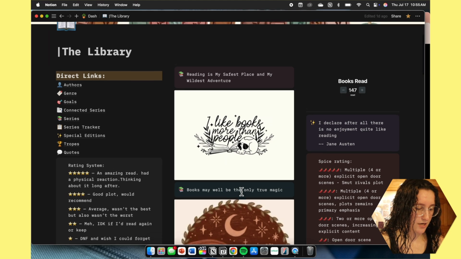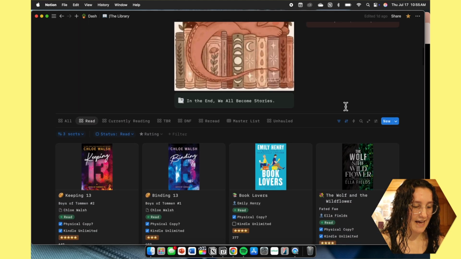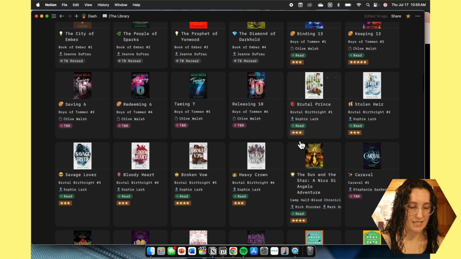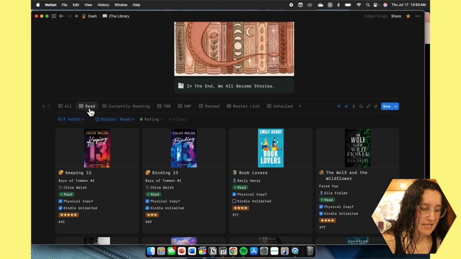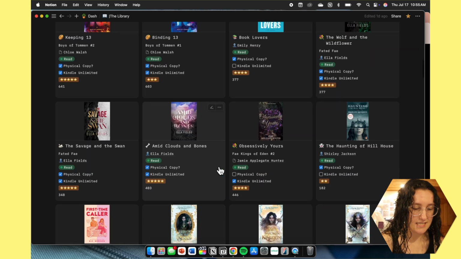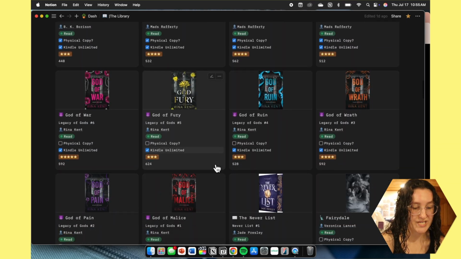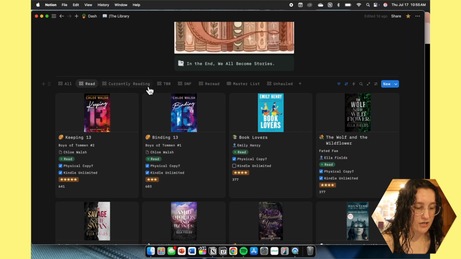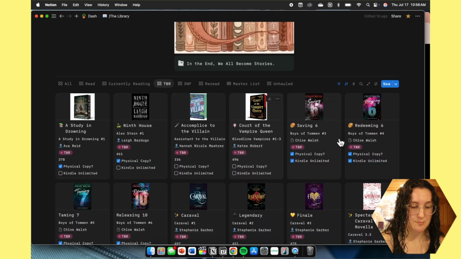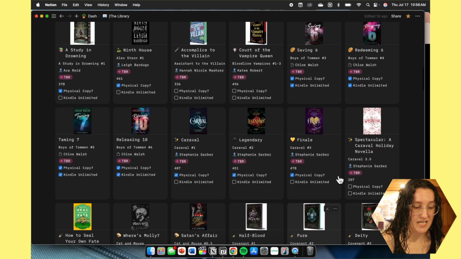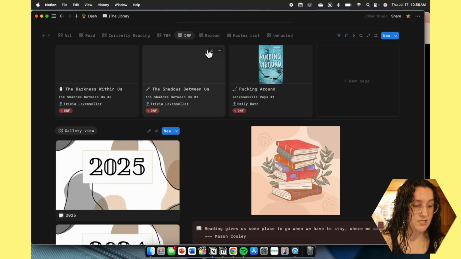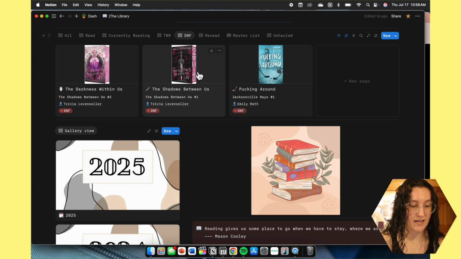So now we're going to go back to our library, and now we have our overall master list, which has all of the books that we have. Now, I typically keep it on the read view just because I personally like seeing what books I have read recently. So those are all the books that I have read lately. I have currently reading, then we have all of the books that are just specifically on our TBR. Some of these we don't even have, like Accomplice to the Villain. That one comes out in August. We also have a DNF. So these 3 have been DNF'd.